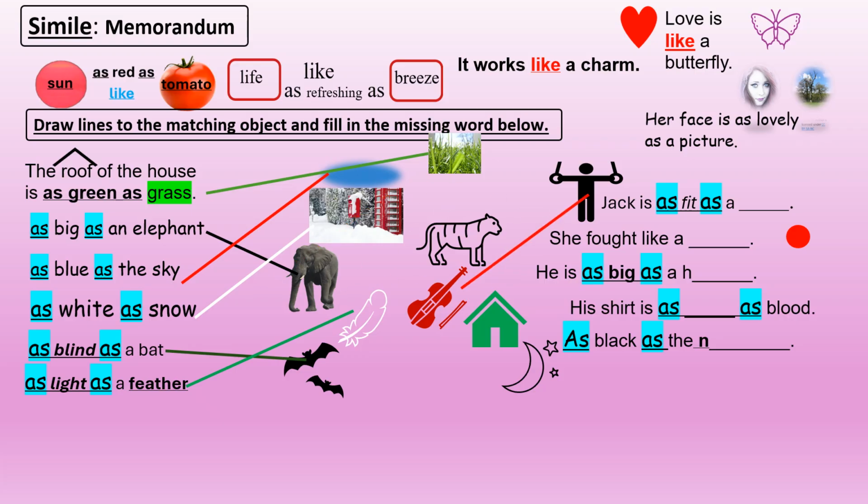Jack is as fit as a fiddle. She fought like a tiger. He's as big as a house. His shirt is as red as blood, as black as the night.